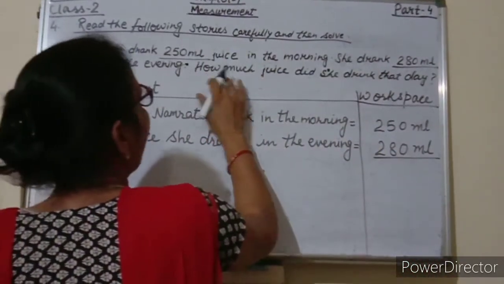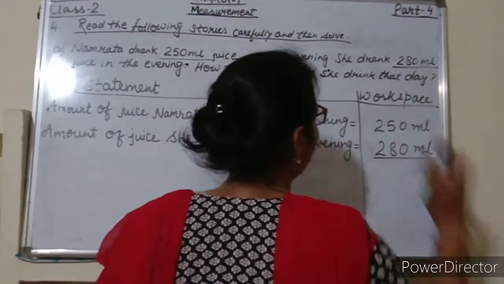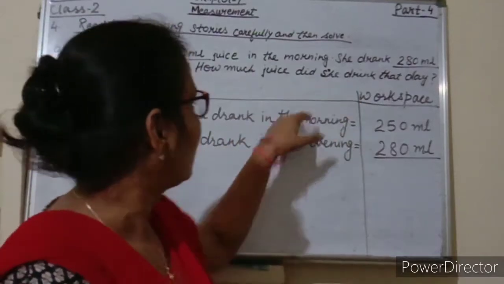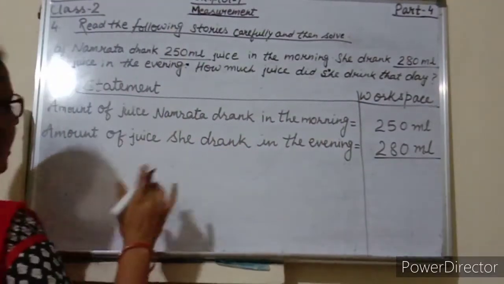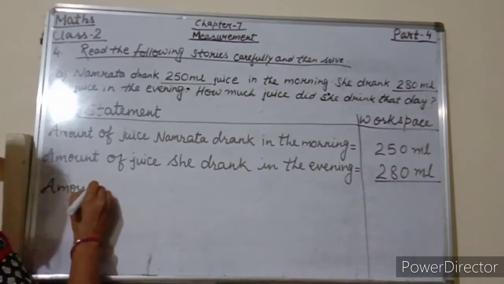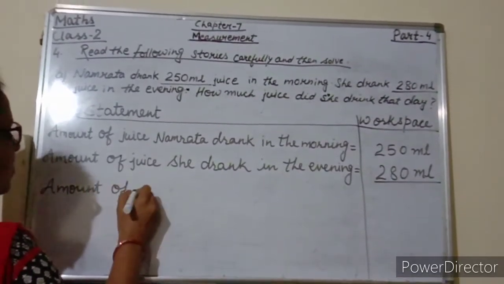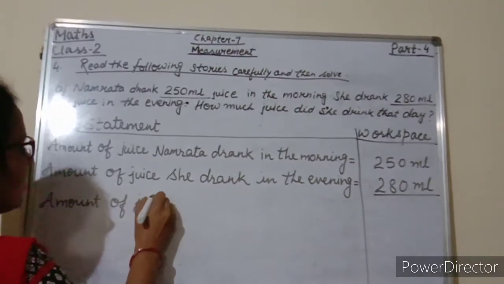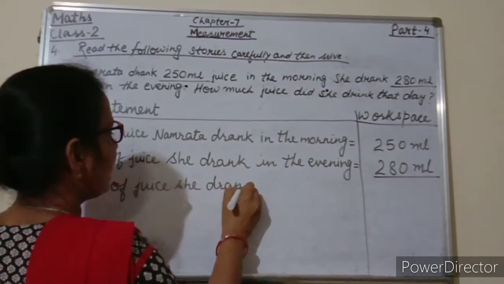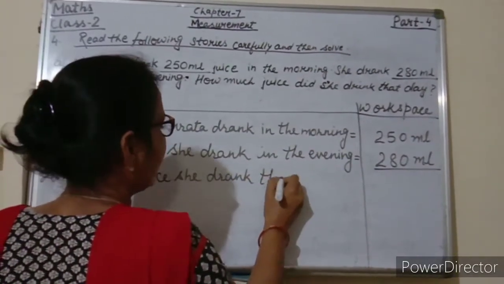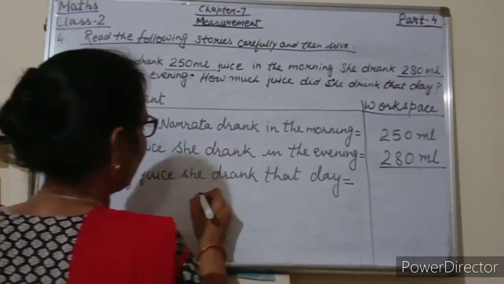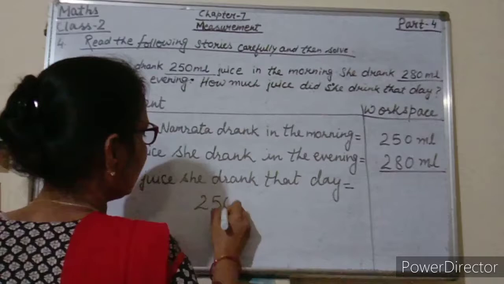So, how much juice did she drink that day? So, that day how much juice Namrata drank? So, now write amount of juice she drank that day is equal to 250 milliliters.